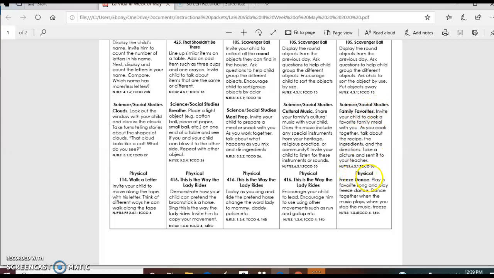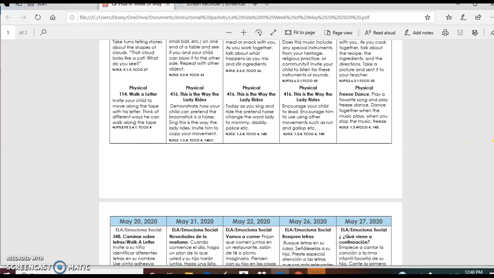In physical education, it is the Freeze Dance. Play a favorite song and play freeze dance. Dance together while the music plays, and when you stop the music, freeze. So that's all you do. You could play the child's favorite song and have the child dance. And when you stop the music, the child knows they have to freeze. So that's the activity for today.